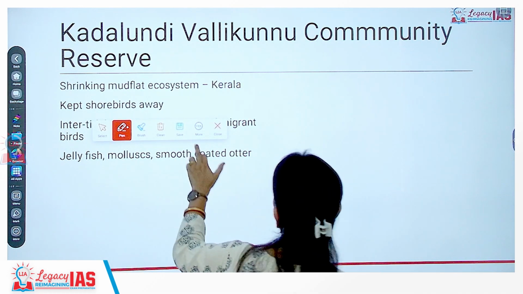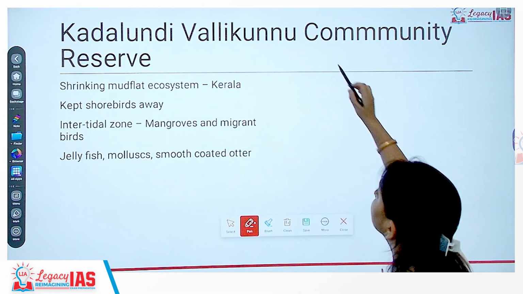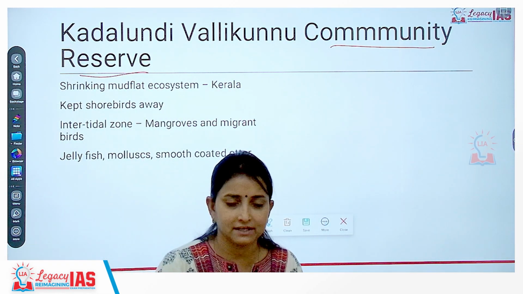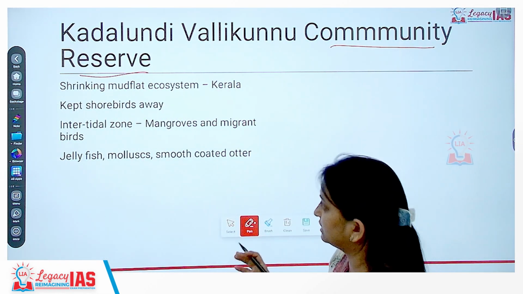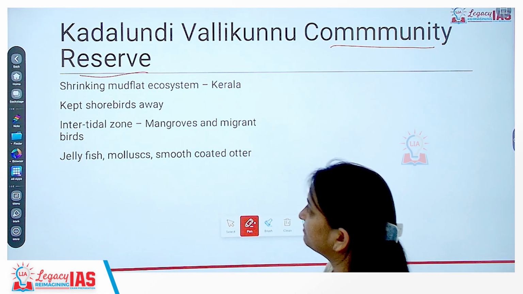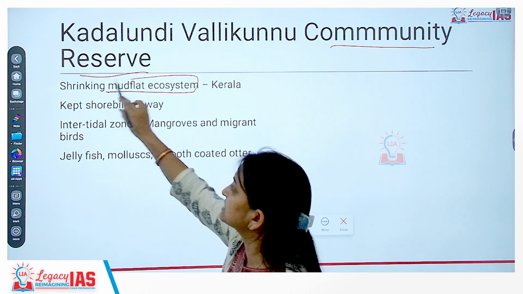Kadalundi Vali Kunu Community Reserve. So this is a community reserve. Why was it in the news? This is a place in Kerala on the bank of, so it is on the verge of meeting the Arabian Sea itself, and we have observed that it is a mudflat ecosystem.